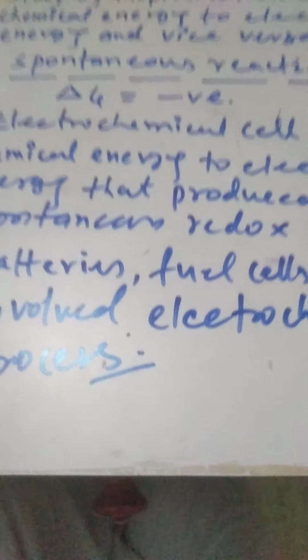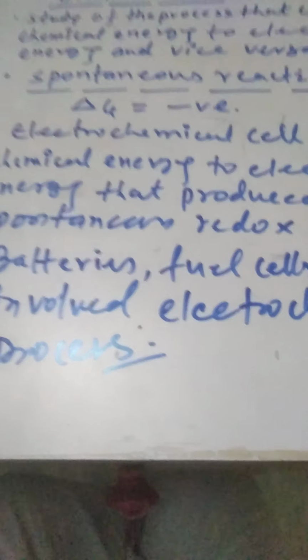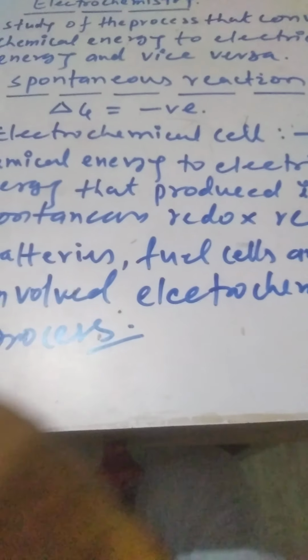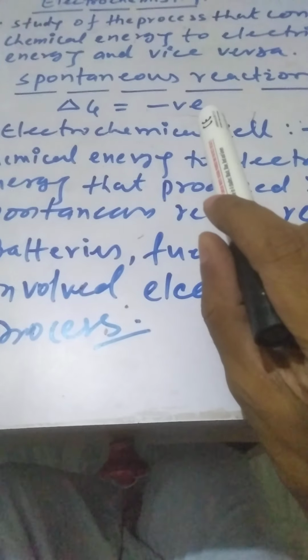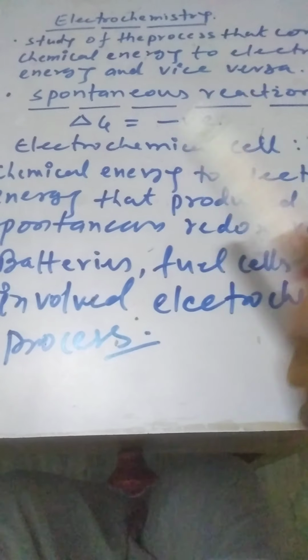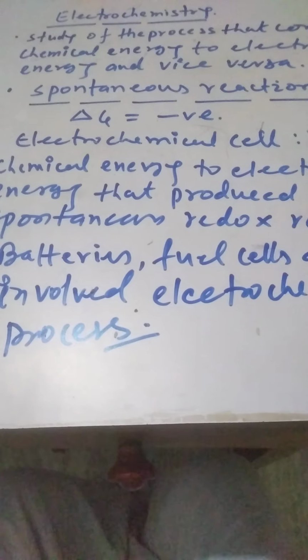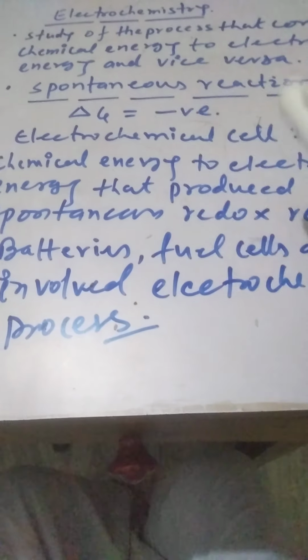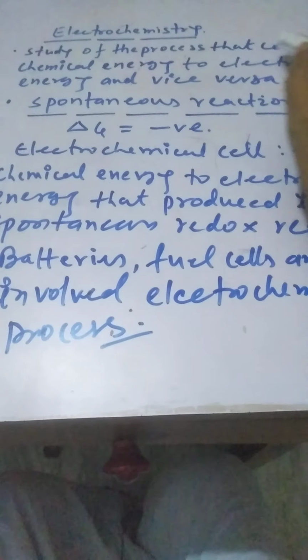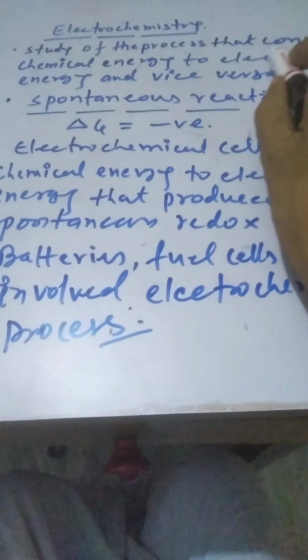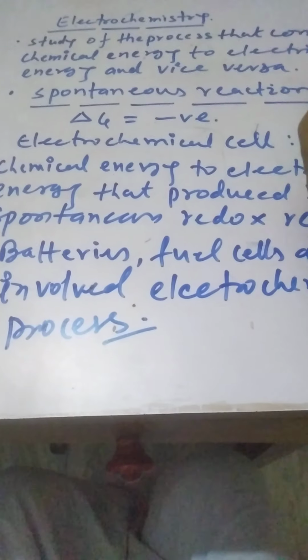Second point, which is most important, as we know, we need a device to convert energy from one form to another form. We all know about these things. So, as we see in the definition, electrochemistry deals with the conversion of chemical energy to electrical energy.